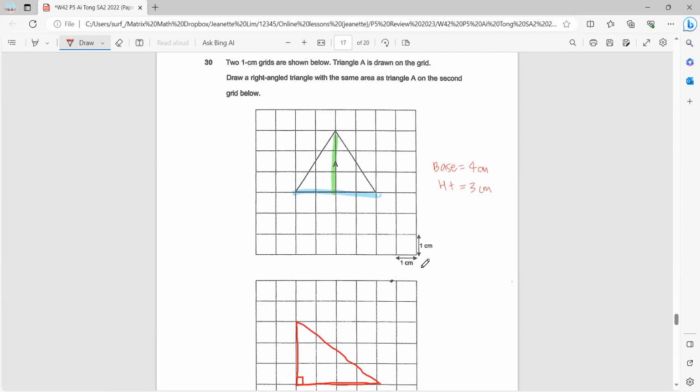Okay, with that, that's the end for the P5 2022 SA2 paper for Tong.